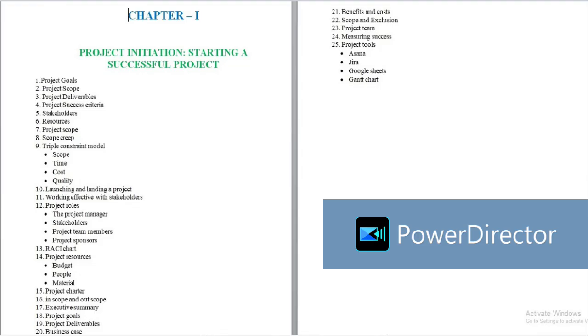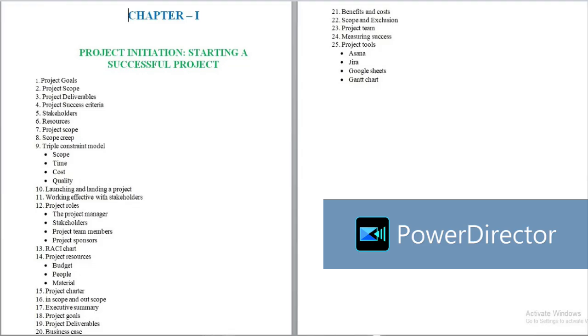19 project deliverables. 20 business case. 21 benefits and costs. 22 scope and execution. 23 project team. 24 measuring success, and 25 is project tools like Asana, Jira, Google Sheets, Gantt chart.